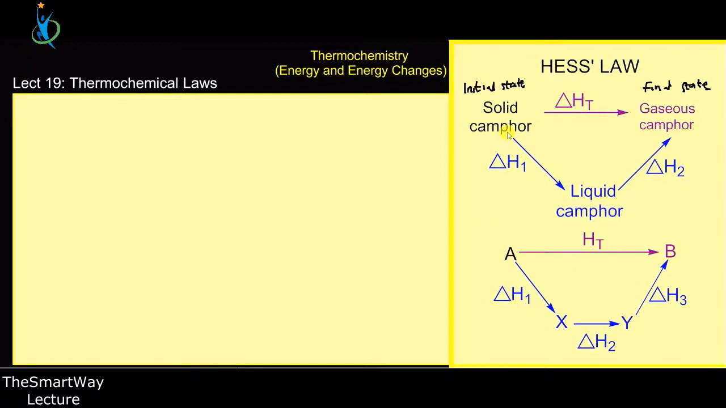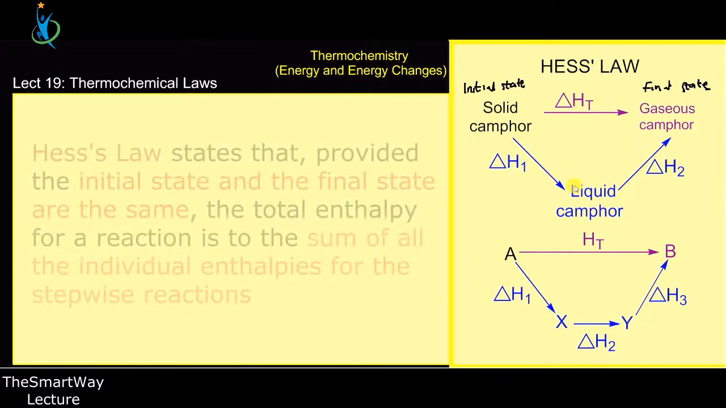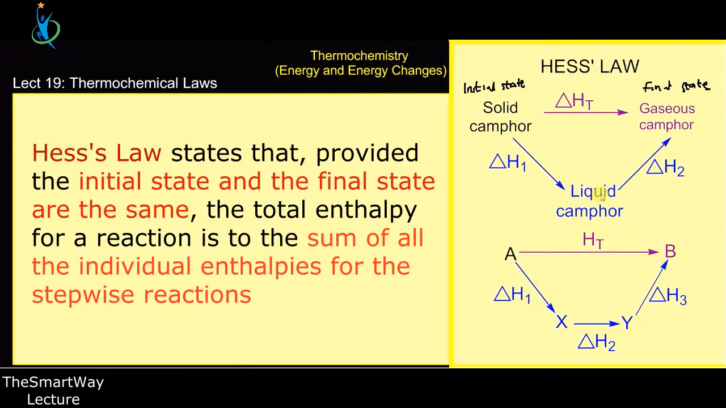Again, I can also first of all melt the camphor to a liquid before changing it to a gas. So here we have a two-step reaction. I can do it straightforward by changing it to a gaseous state in a one-step reaction, and I can also change it from solid to liquid by melting, and then again by what? Boiling it to a gas. So I can use a two-step reaction to also achieve this.